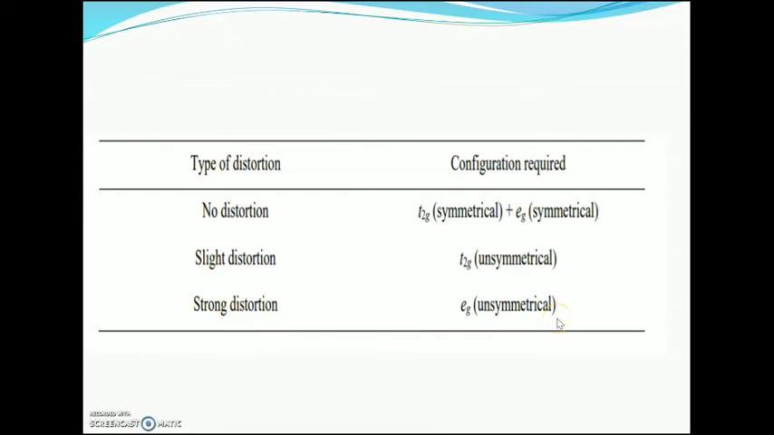That's why in the case of copper complexes, that is the d9 configuration, the eg orbital is unsymmetrical, and a strong distortion occurs.